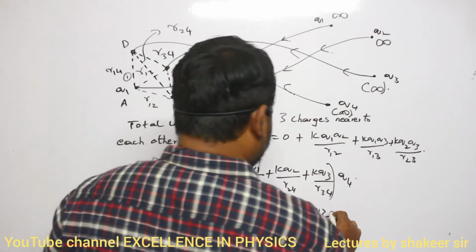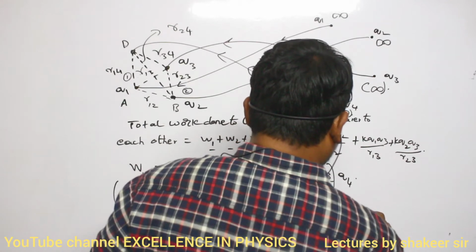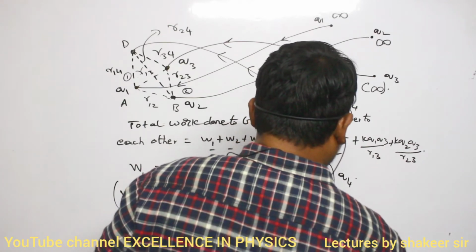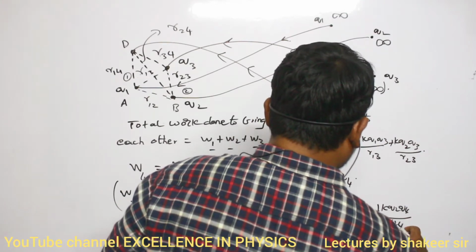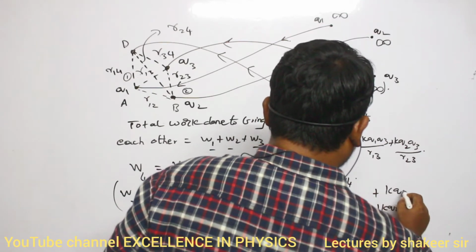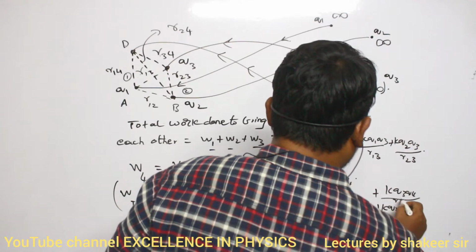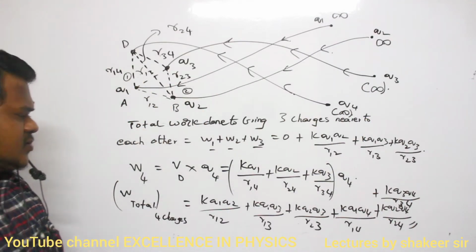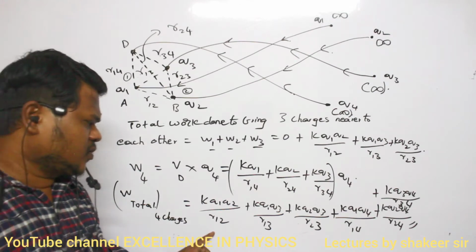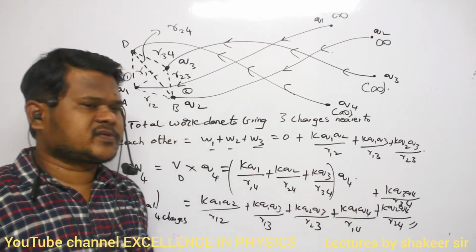Next, KQ1 Q4 divided by R14 plus KQ2 Q4 divided by R24 plus KQ3 Q4 divided by R34. This will be the total amount of work done. So how many pairs did I get? 1, 2, 3, 4, 5, 6 pairs.